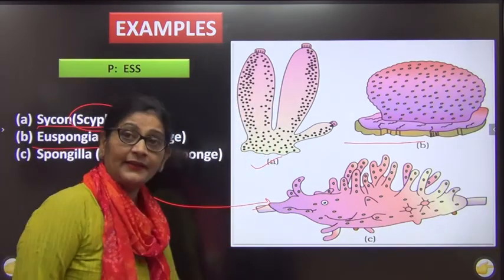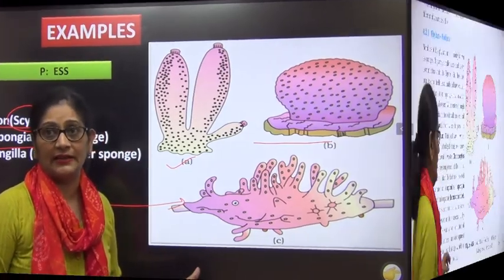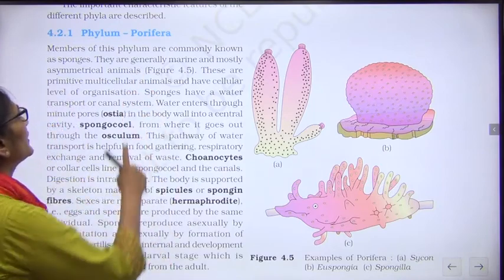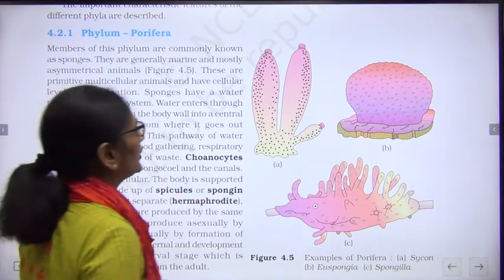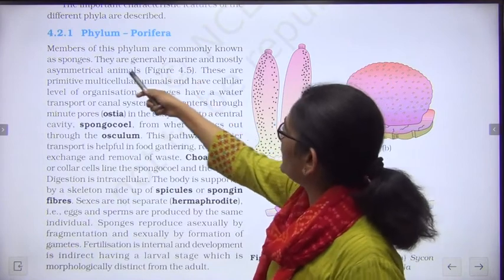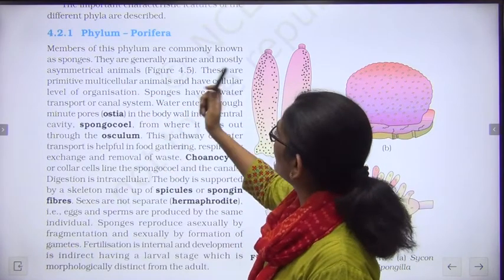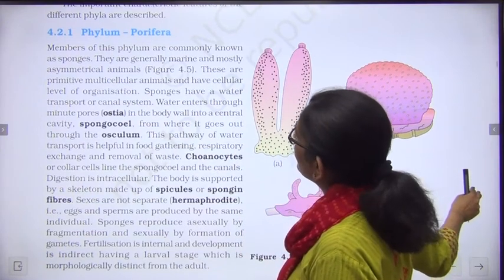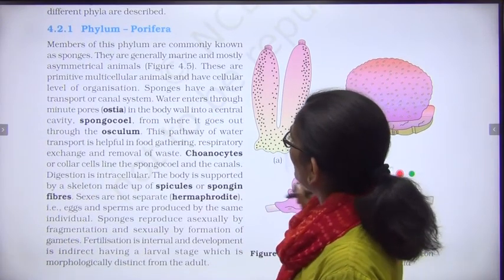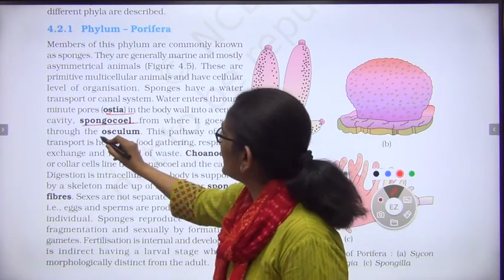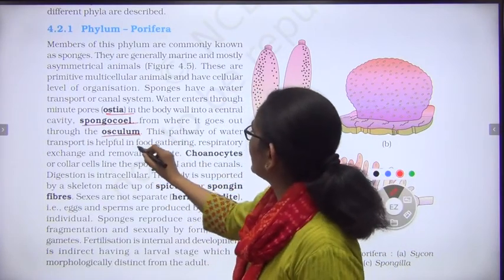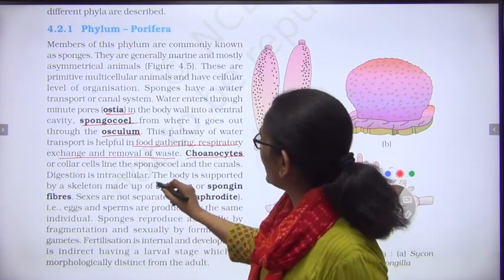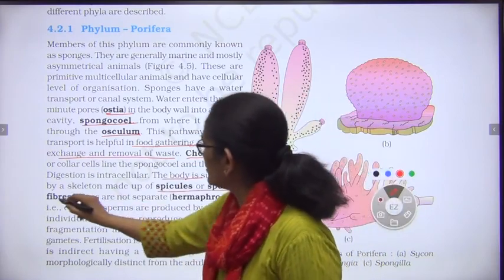Now that we have done it, we will have a quick look at the NCERT. Please open page 47 or 48 of your NCERT, and here you can see the topic Porifera. Now whatever I have taught you, we will see it. Members are commonly called sponges. They are asymmetrical. They have a cellular level of organization. Then they have a canal system. Water enters through ostia. Then there is a spongocoel. Then there is the osculum. This helps in gathering food, respiration, and removal of waste. They have a special cell called choanocytes. The body has spicules or spongin fibers.